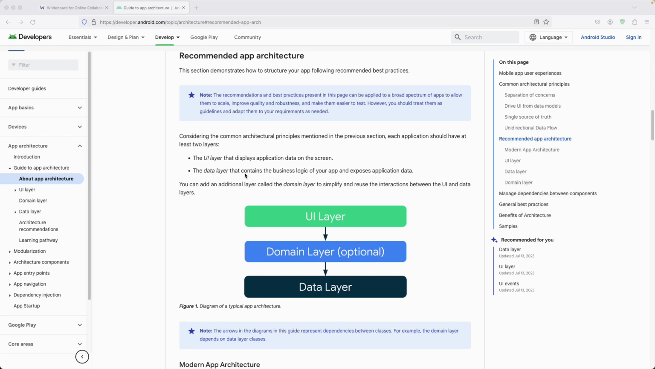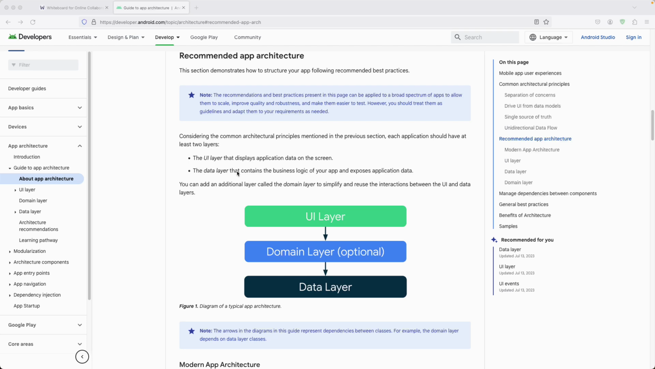And the first one we will see over here is the UI layer, and then the domain layer, and then the data layer. The domain layer, they have mentioned it as optional. So let us go and see what actually is the UI layer. If you read their documentation, the UI layer displays the application data on the screen. So whatever data we get from our data layer, we are going to display it on our UI layer.